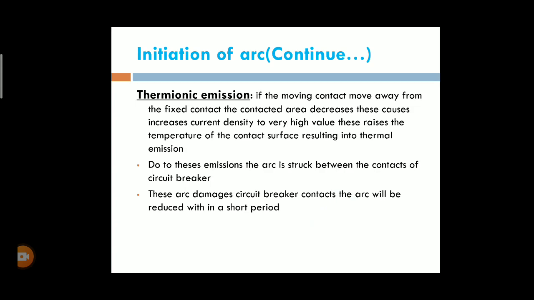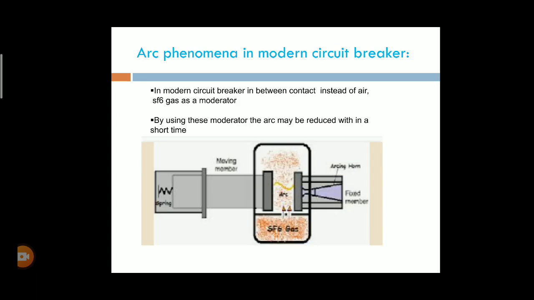Due to the thermionic emission, the arc is struck between the contacts of the circuit breaker. This arc damages the circuit breaker contacts, so the arc should be reduced within a short period.